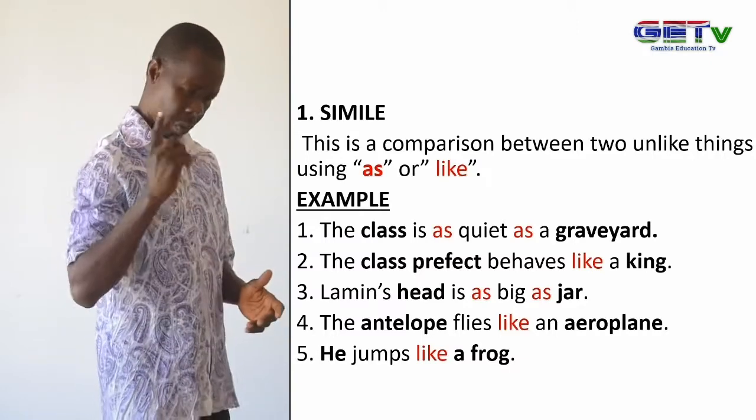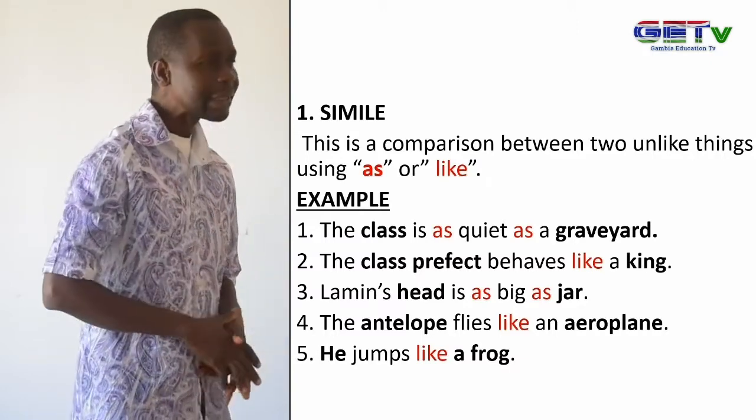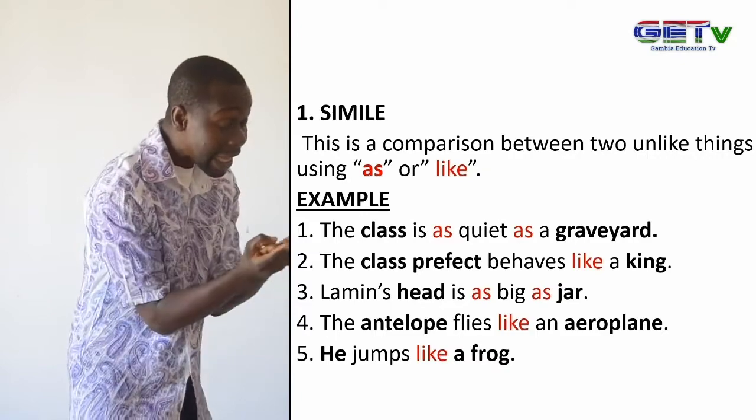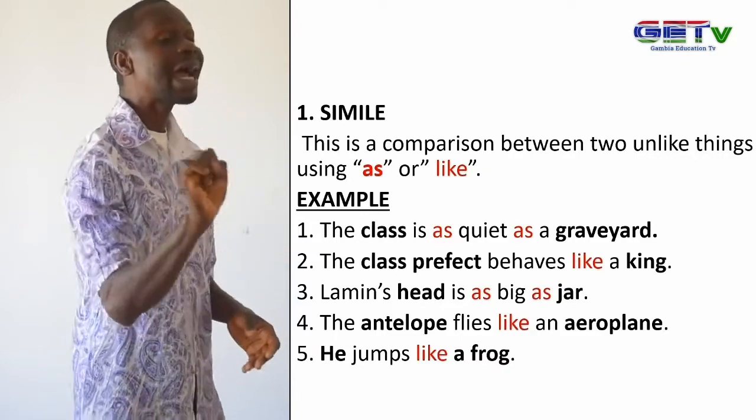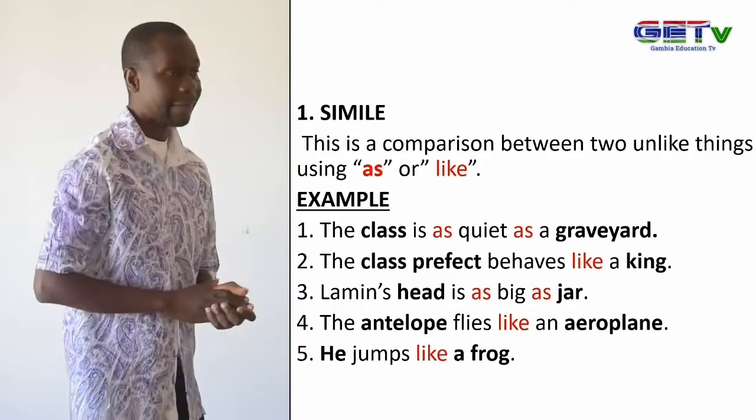What we are saying is that two unlike things are compared with the use of as or like. So in any exam, in any assessment, or any work, a statement that compares two unlike things using as or like should be a simile.